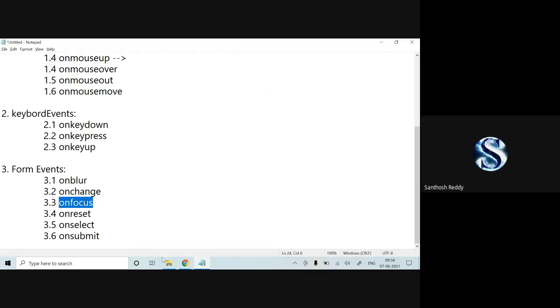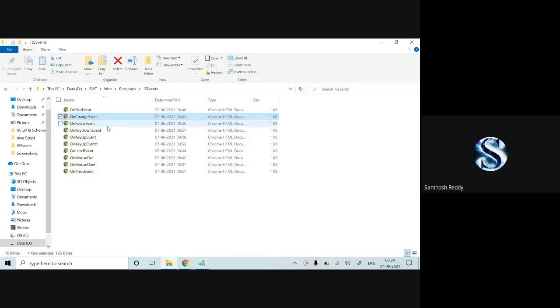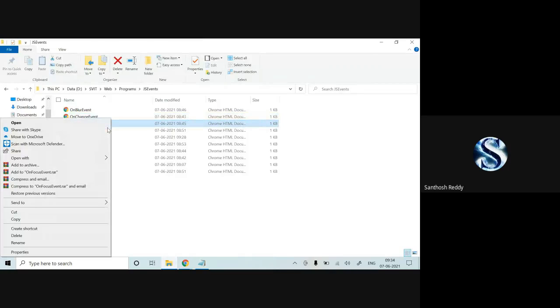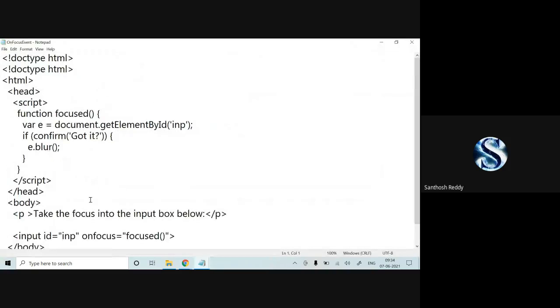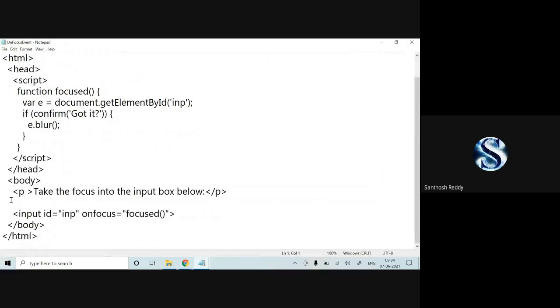And on focus, already we have worked on it. Now I'll show this also. Notepad. You can check it out here in the body part. I have taken one input, which has an ID. I have created an ID for input and on focus. When I click that particular text box, when I place a cursor and click in that text box or anything, it will move to your focused function.